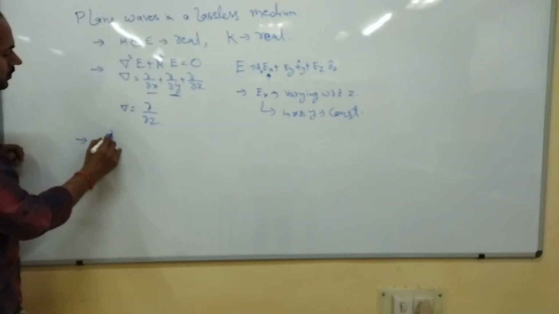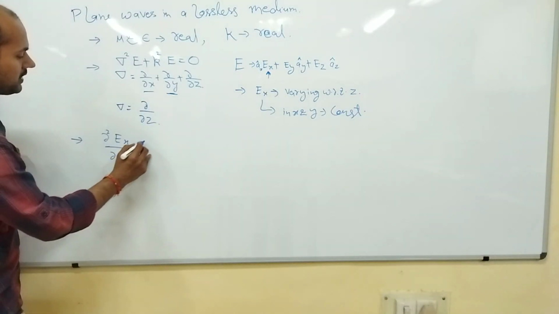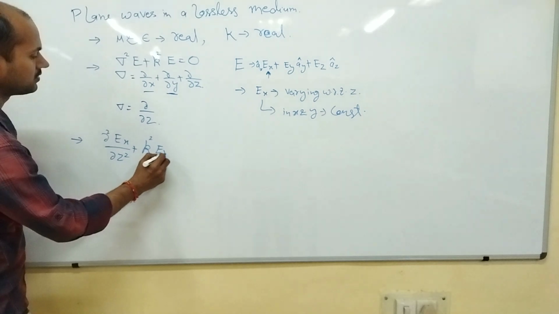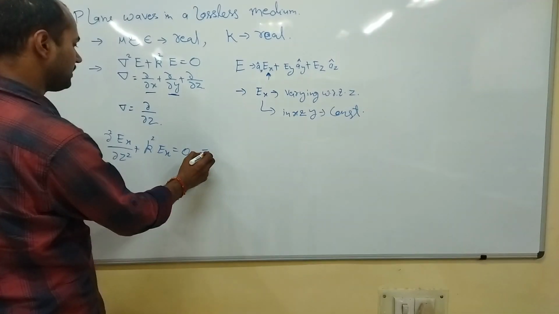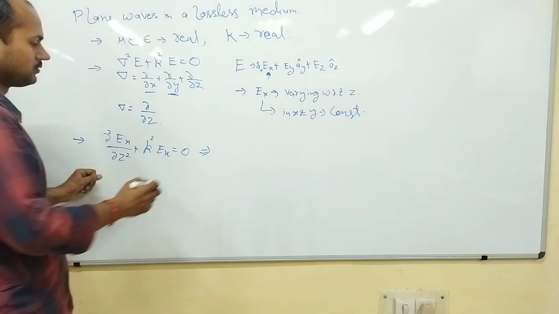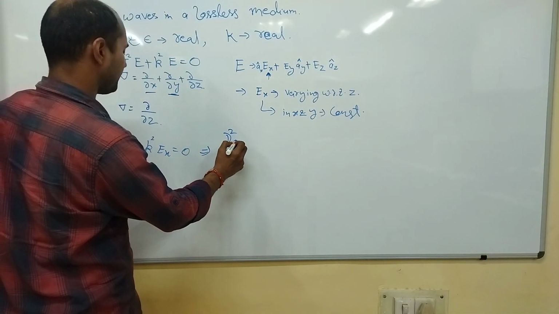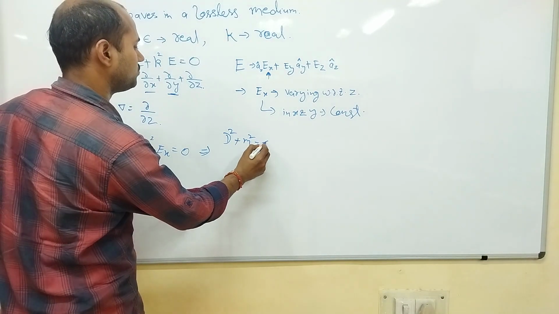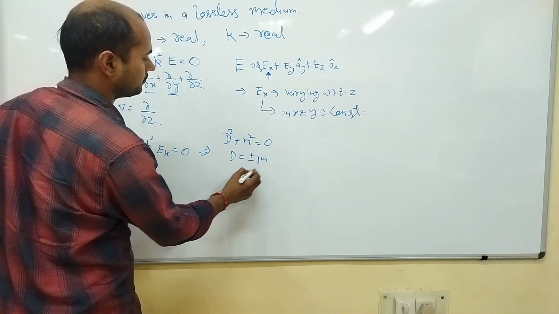So putting in the above equation, we will get dou square Ex by dou z square plus k square Ex is equal to 0. So from mathematics we know that d square plus m square is equal to 0, so d is equal to plus minus jm.